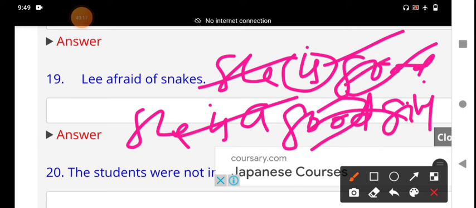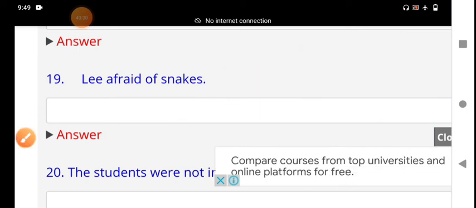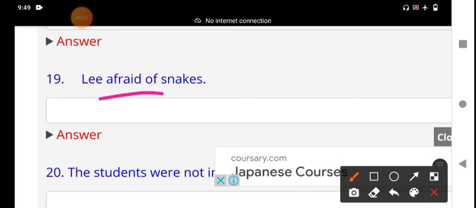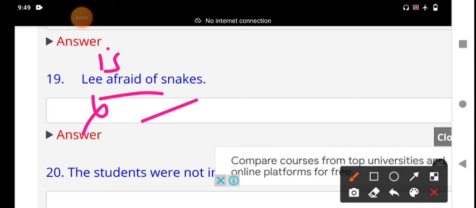It is a predicative adjective. It comes after the predicate, and also it does not come before the noun. When it is placed before a noun, it is an attributive adjective, or attributively used. But afraid is always used as predicative. Here the verb has been missed. Lee is afraid of snakes. We should use a verb here: a singular subject takes a singular verb.